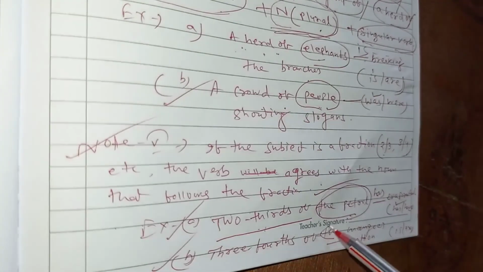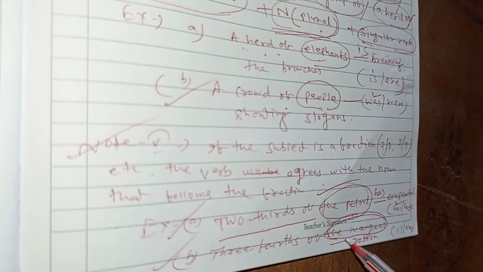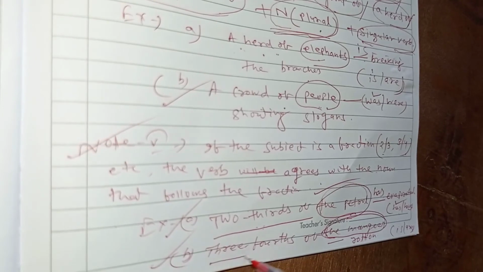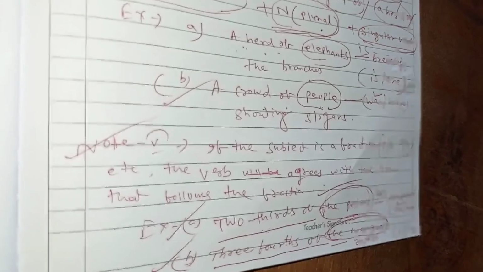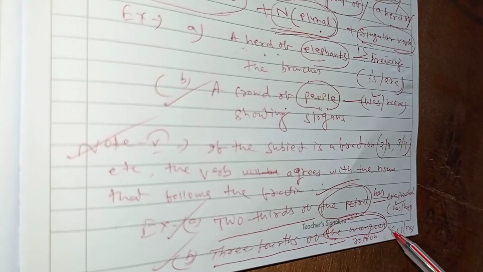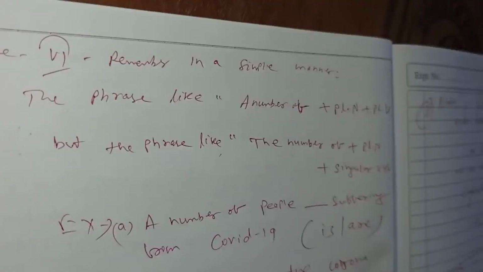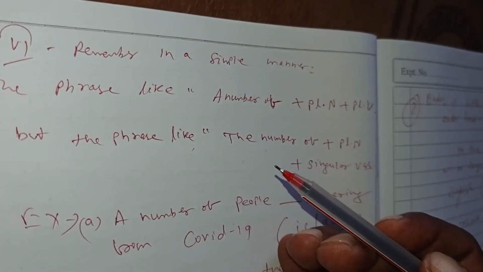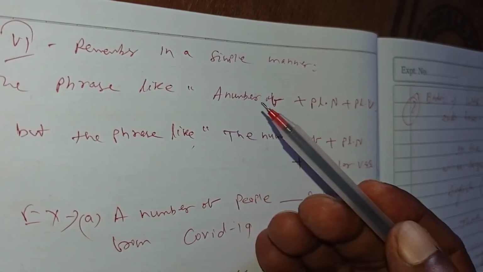Here you see the mangoes is plural countable, but this noun begins with the fraction 3/4. This is the fraction. So according to the subject, that must be the plural verb. The 3/4 of the mangoes are rotten. Are. Okay. Then the last point you should remember. Remember in a simple manner.